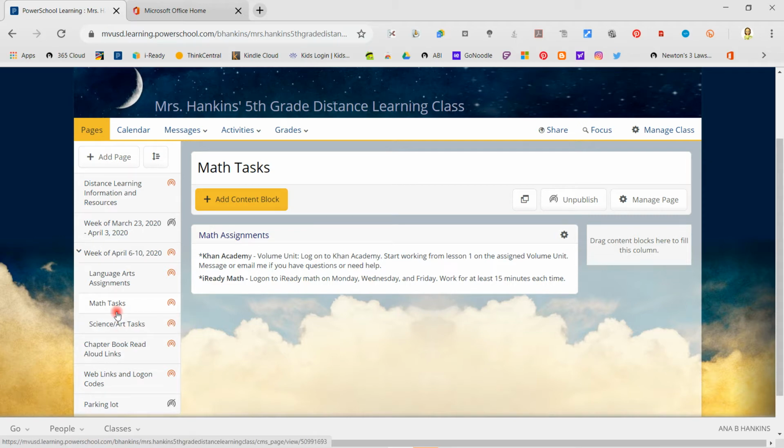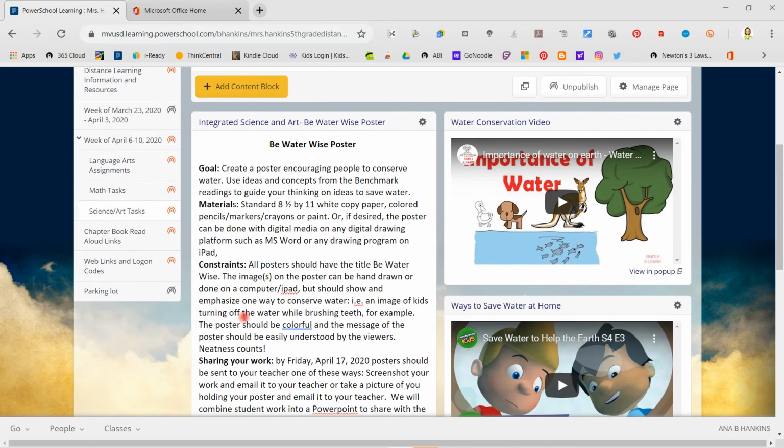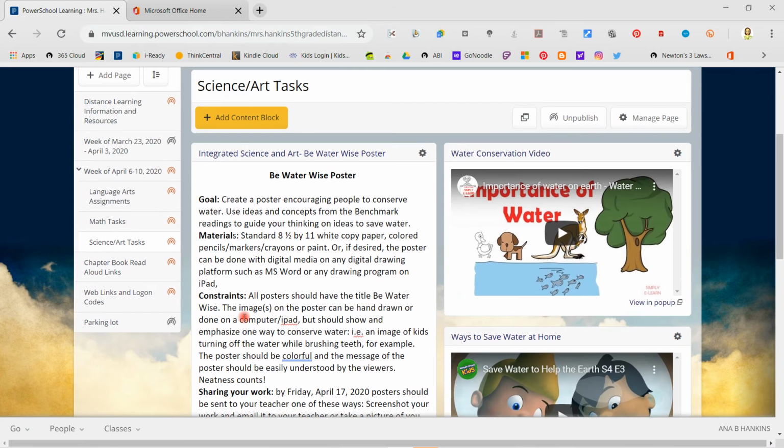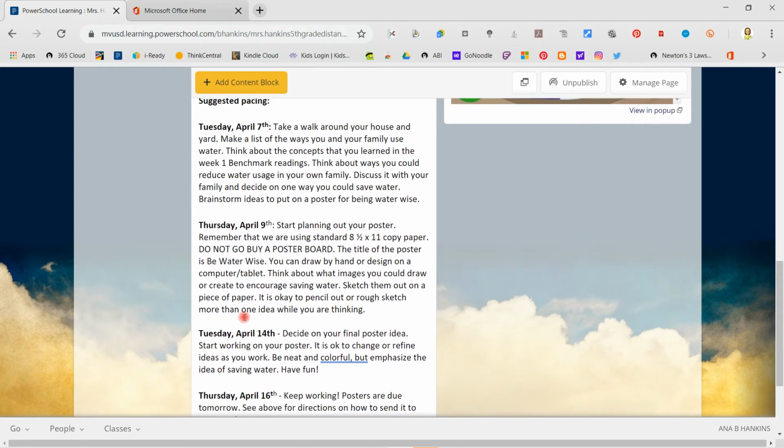We've got science and art tasks right here. Your poster directions are there. My computer is running slow right there. There it is. Okay, so there's some video links. There's some materials for your art poster on water, so that would be great.